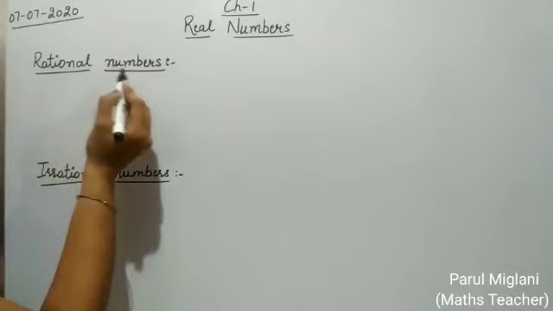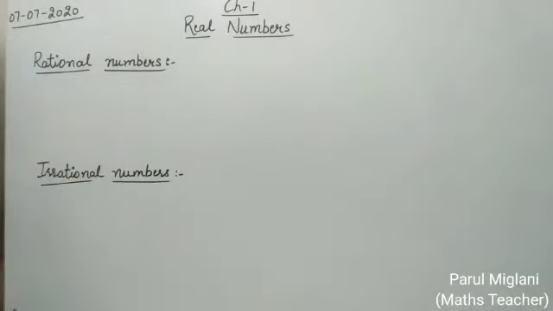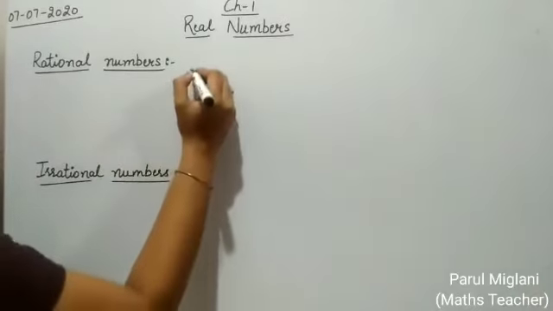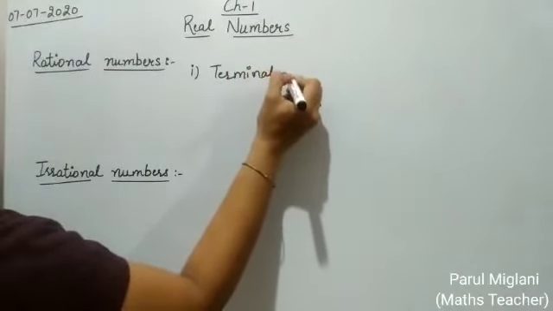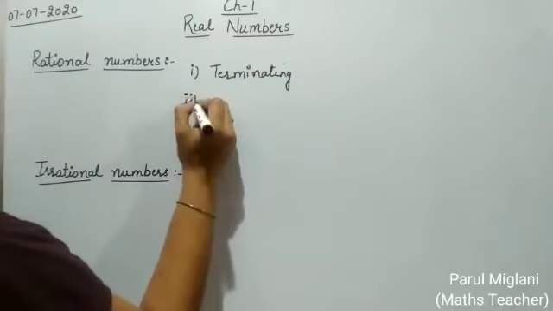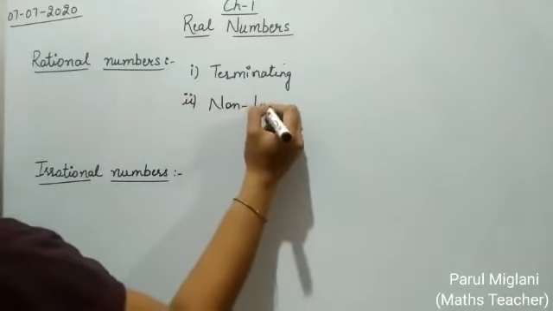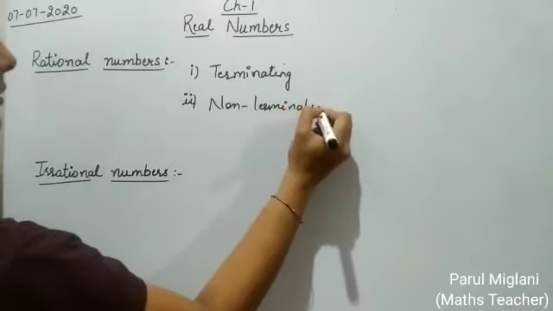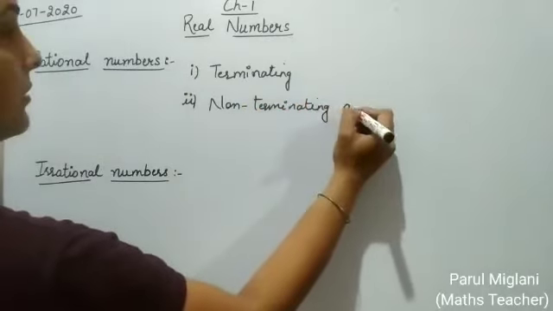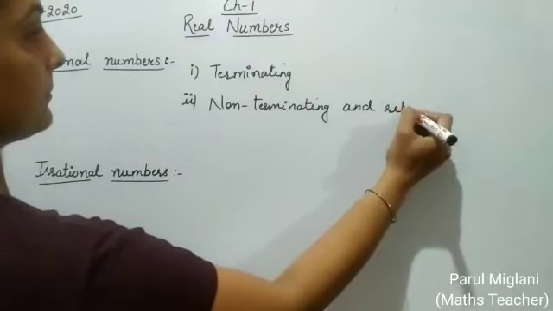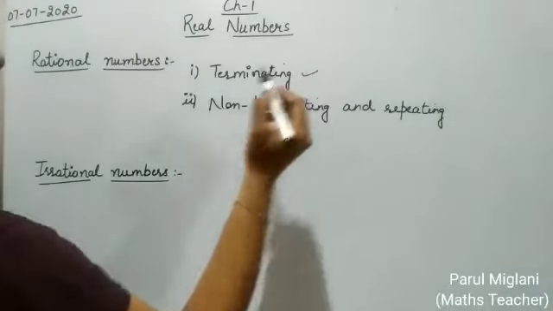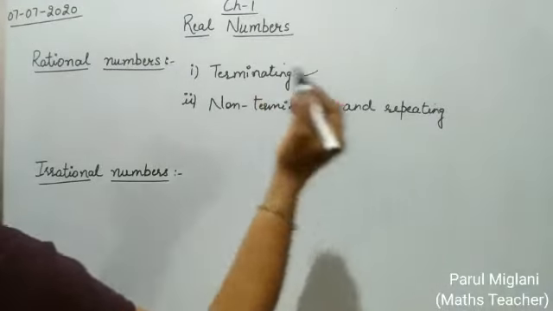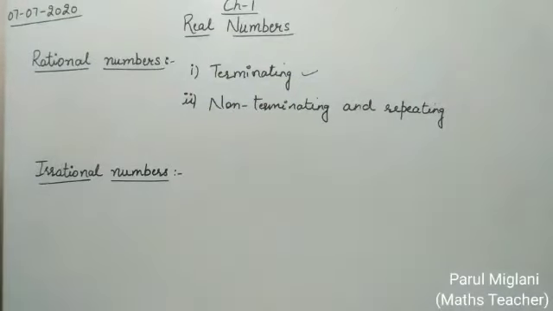Now we will study rational numbers and irrational numbers from a different point of view. If the decimal expansion of any number is terminating, and second point, non-terminating and repeating. If the decimal expansion of any number is terminating or non-terminating and repeating, those numbers are called rational numbers.